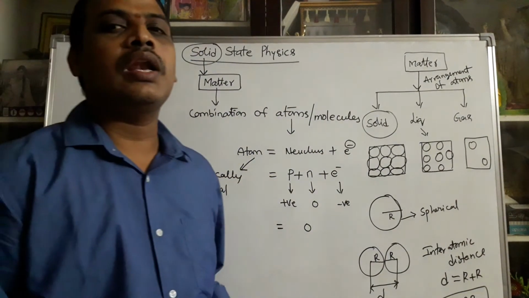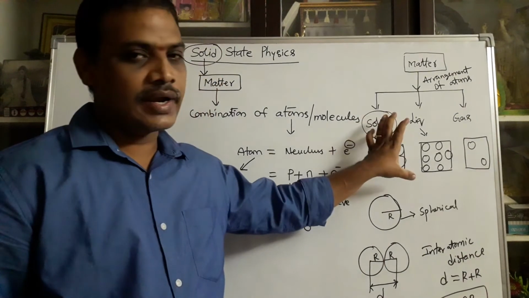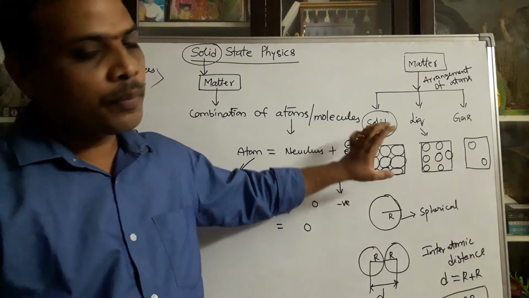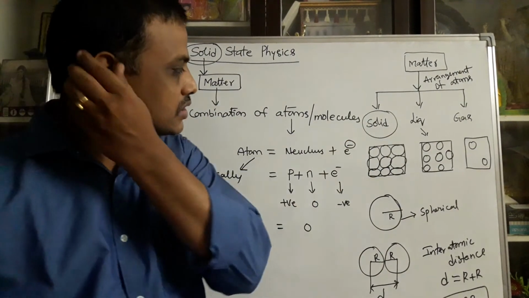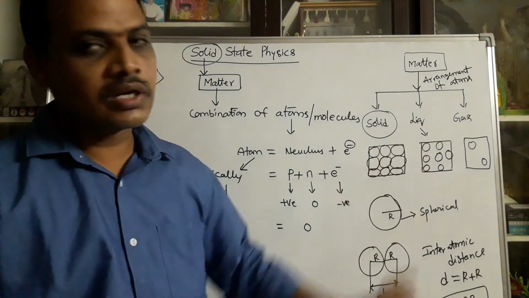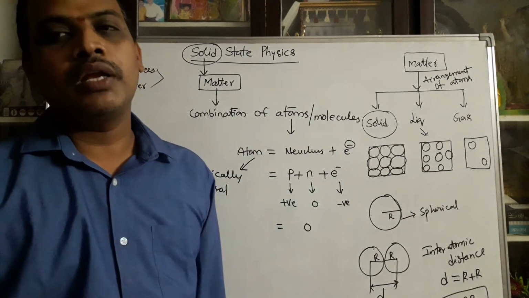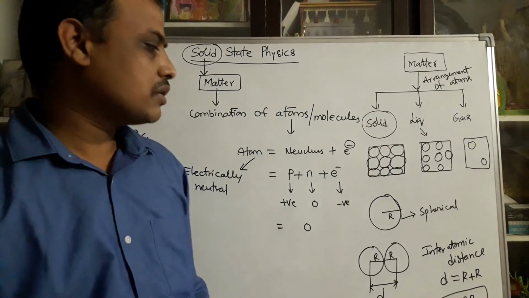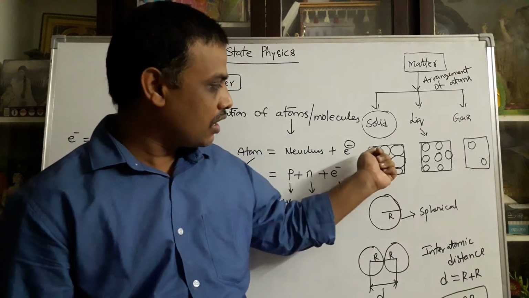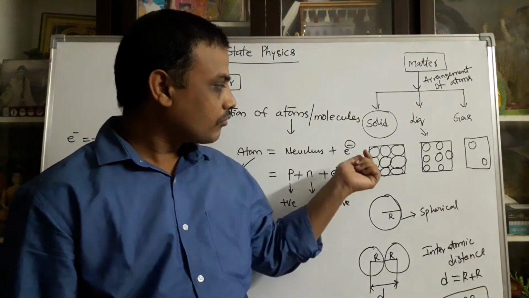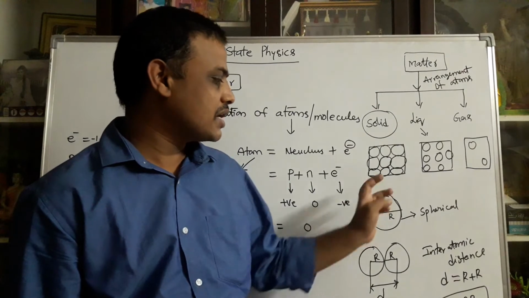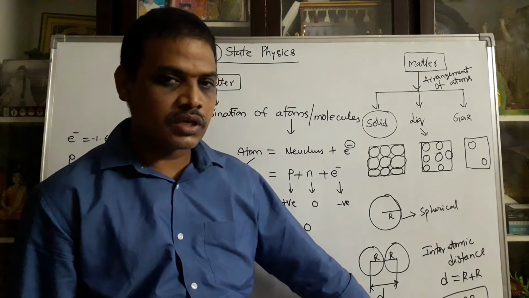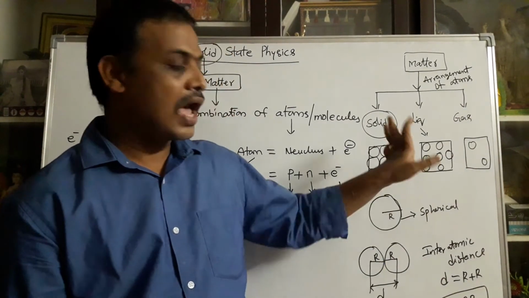So in solids, the neighboring atoms are separated by the interatomic distance, and that structural arrangement is called a solid. Based on the structure, you can explain the property: since the atoms are arranged side by side, it is a very hard material. So the strength of a solid is very high, and it is difficult to break solids. The neighboring atoms are separated by the interatomic distance, whose value can be taken as d equals 2r. This is solids.